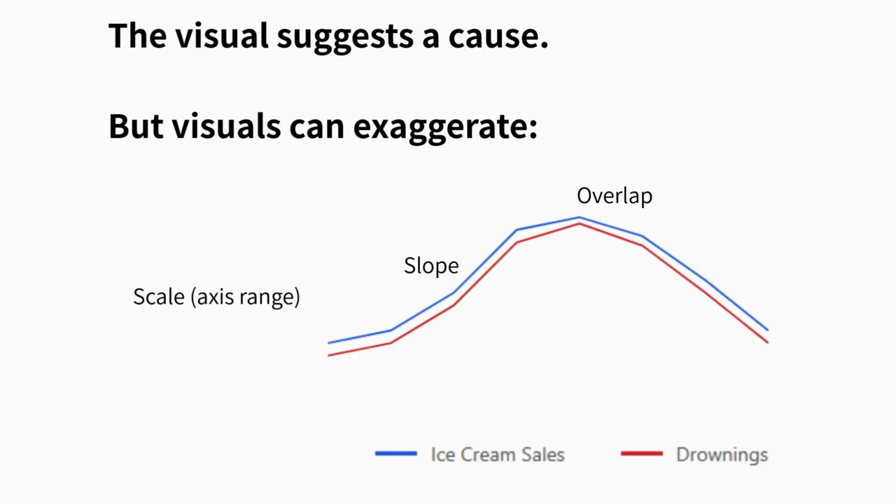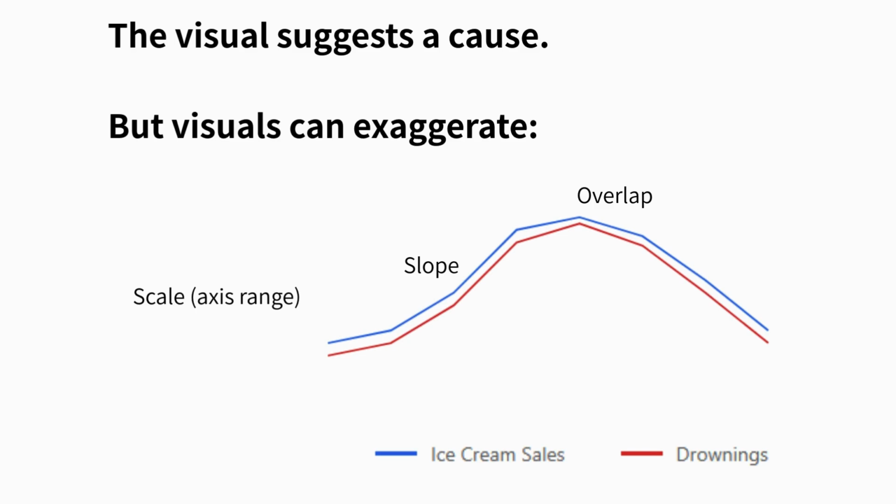When we see a graph like this, the story feels obvious. The lines rise together, they peak together, they fall together. Visually, it feels like one causes the other. But that feeling comes from the design of the graph. The scale emphasizes the movement. The slope exaggerates the similarity. And overlapping trends invite a causal story. None of that proves causation.